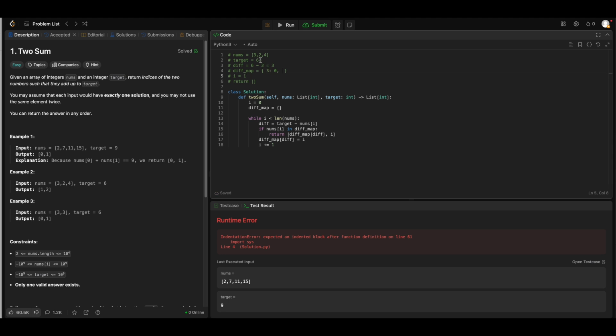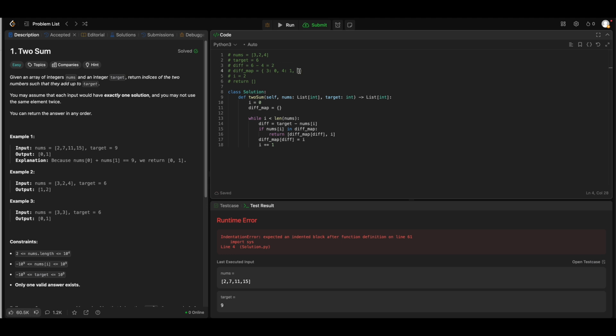My i is increased. 6 minus 2 is 4. I check if my current number is present in the map. No, it's not, so I put my diff and the value here. I increment my i counter. Then I go to the last value in the list, which gives me 6 minus 4 gives me a 2.